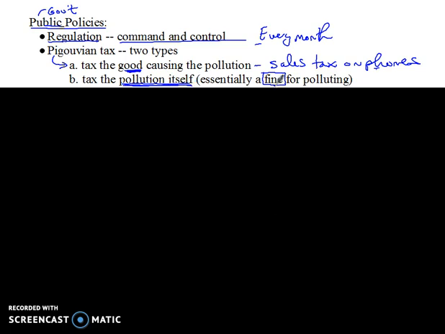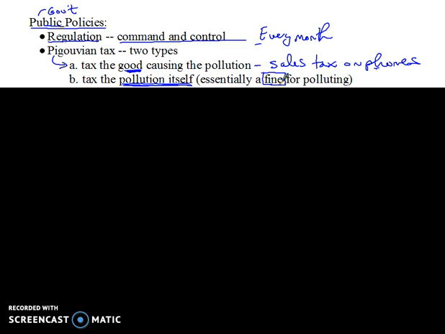So that might say that for every 10,000 pollutant particles that leave your factory, you have to pay a $100 fine. I don't know what the number should be, what the expectation is on the number of pollution particles, but let's just say 10,000 is a number, and if you go beyond 10,000 particles in a month, then there's a $100 fine or a $1,000 fine or whatever the fine has to be.